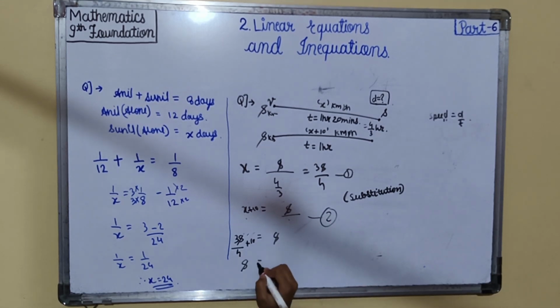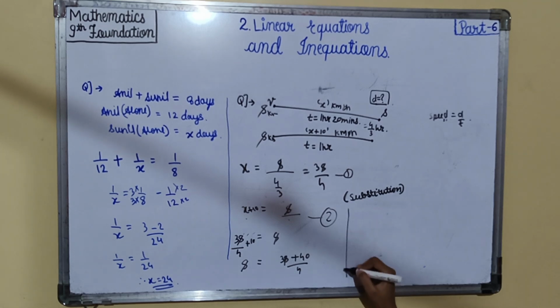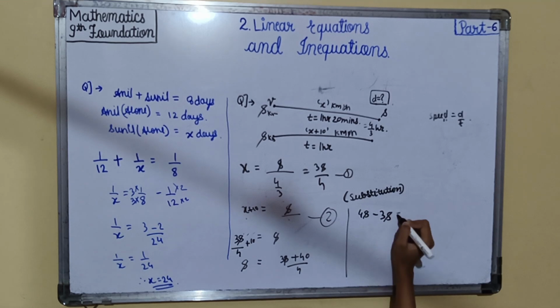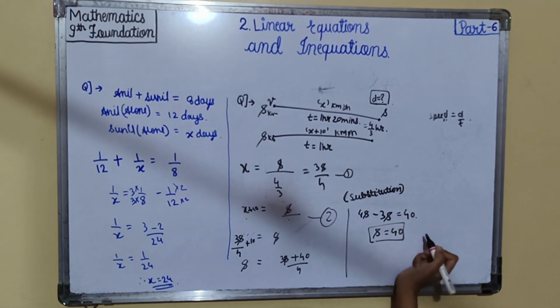By taking LCM we'll get s is equal to 3s plus 40 upon 4. From here we'll transpose 4 to the LHS, so 4s minus 3s will be equal to 40, means s is equal to 40 we'll get, and s is the distance, so the total distance we got is 40 kilometers.